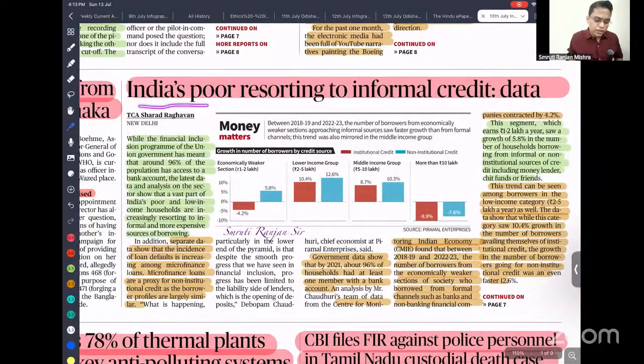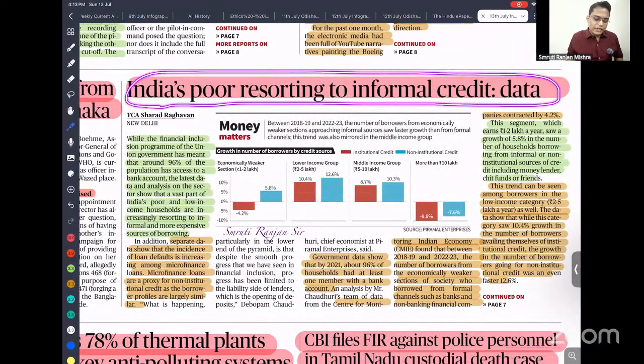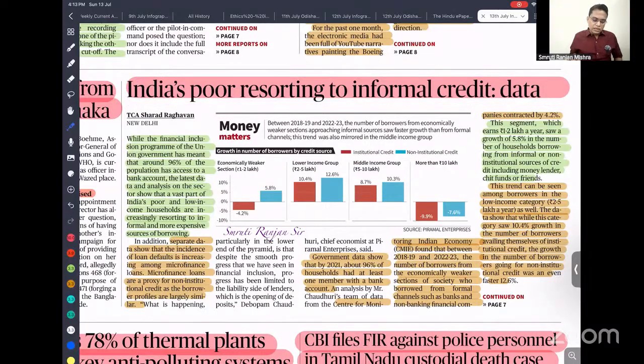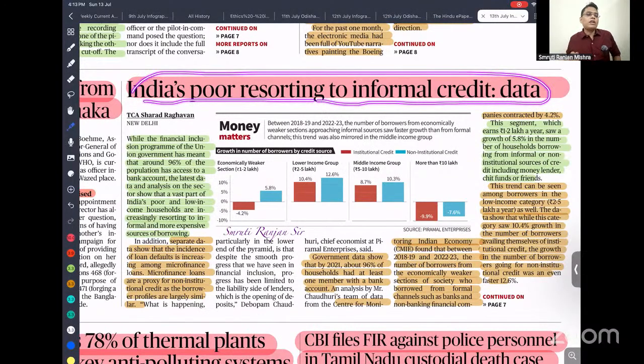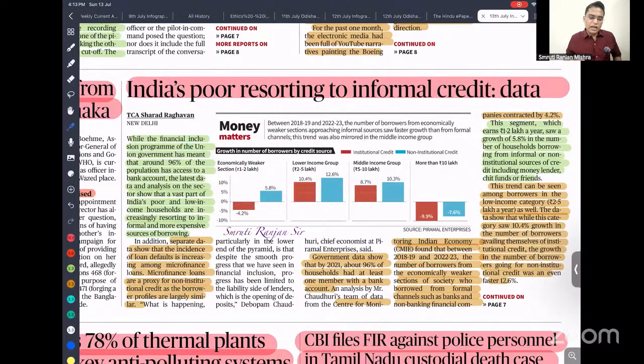Next, India's poor are reporting informal credit data. Let's see what is happening. We have seen that recently we launched the Pradhan Mantri Jan Dhan Yojana, after which many bank accounts were opened. But one thing we are finding is that India's poor are resorting to informal credit. That means the poor are not taking loans from banks, rather they are going for informal lending, like moneylenders. You can see here.